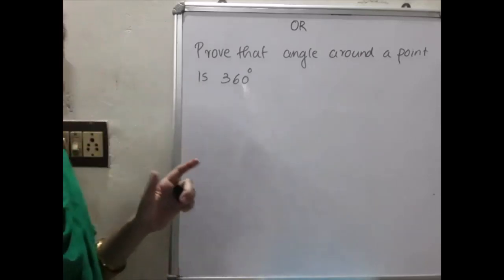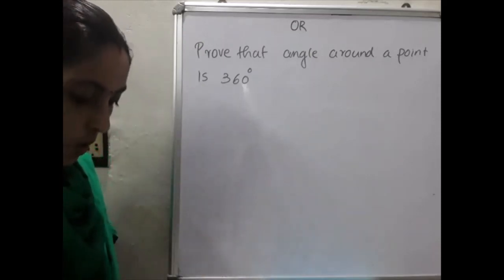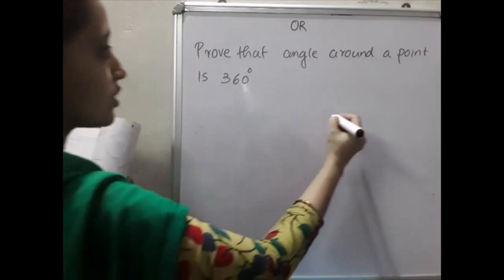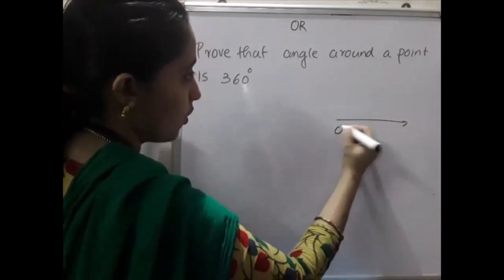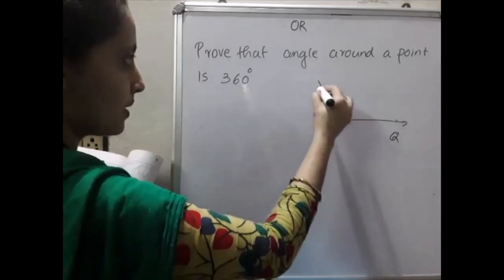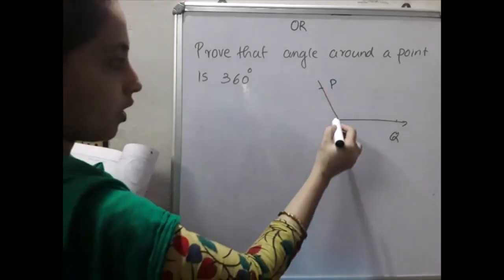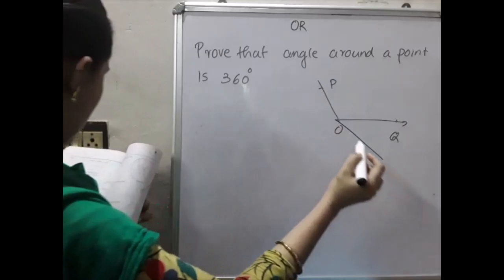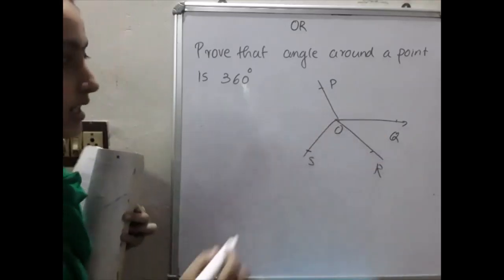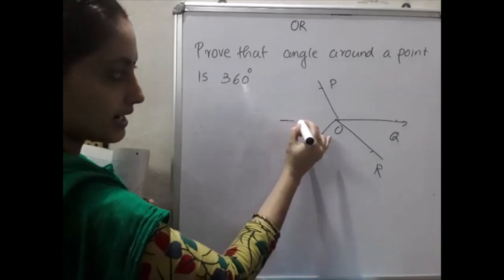So first, what is given in the question? OP, OQ, OR and OS are the 4 rays. So here it is OQ, then OP, then OR, then OS. Clear? So the first step is we are extending this line.